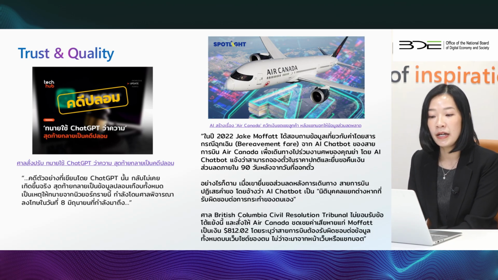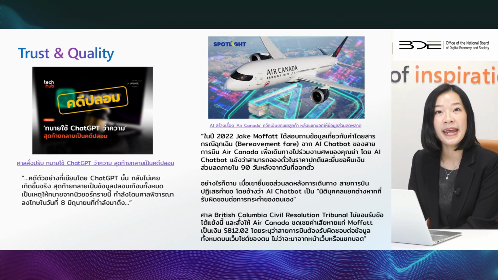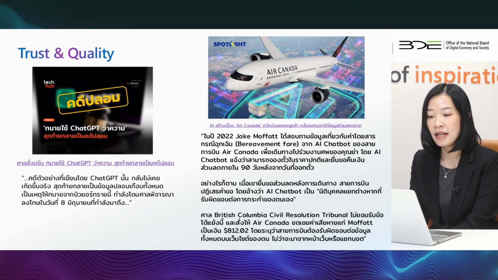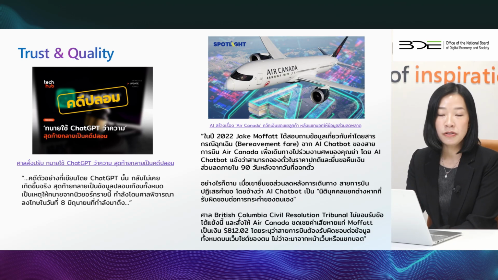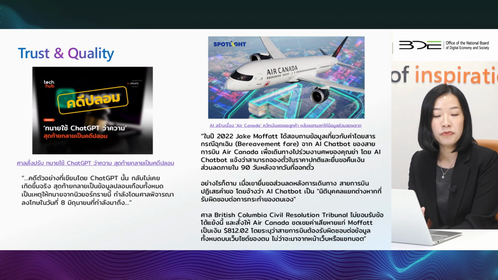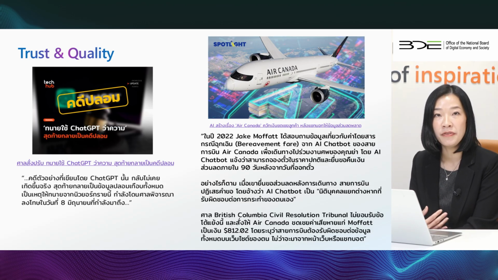On the right-hand side, this is another example from Air Canada. A customer was misinformed by the AI chatbot provided by the company about bereavement fare eligibility. When the airline refused to honor the incorrect information, the tribunal ruled against Air Canada, resulting in financial and reputational damage.